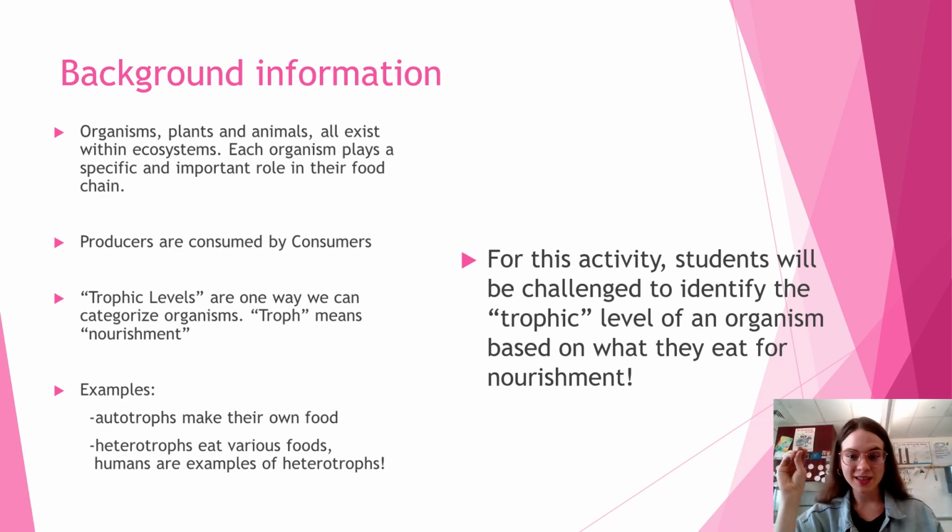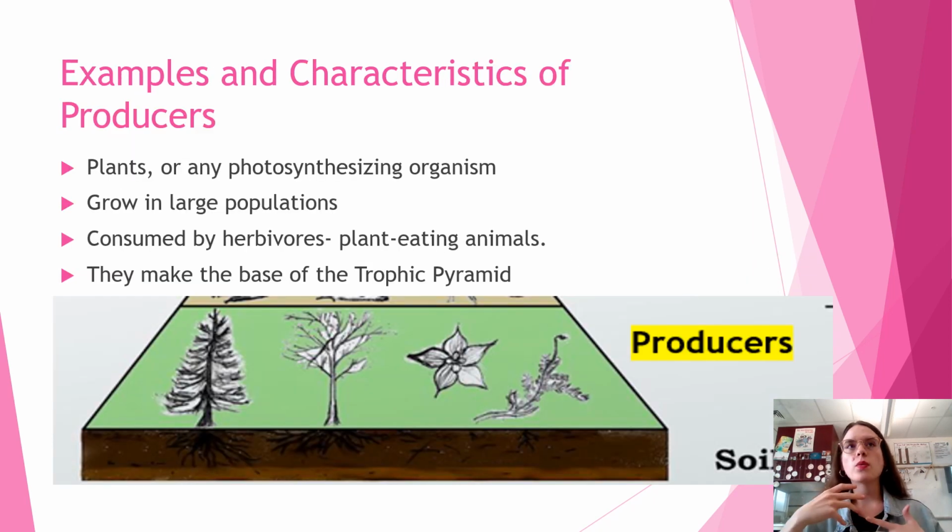And for this activity, students will be challenged to identify the trophic level of an organism based on what they eat for nourishment. So our students, to perform this activity, need to understand 4 levels of the trophic pyramid, the first being producers. So examples and characteristics of producers: plants or any photosynthesizing organism. They grow in large populations, they are consumed by herbivores, plant-eating animals, and they make the base of our trophic pyramid.